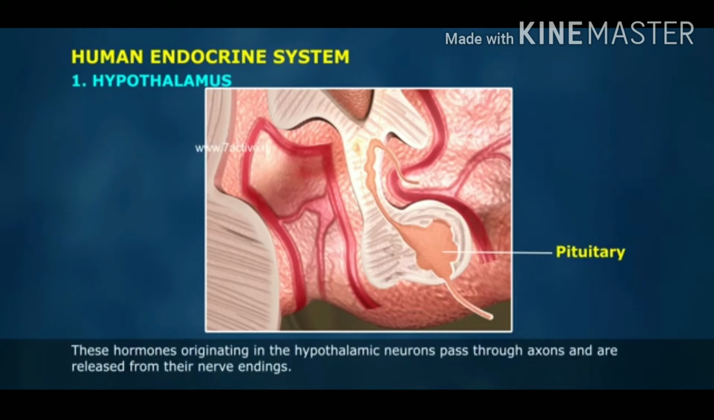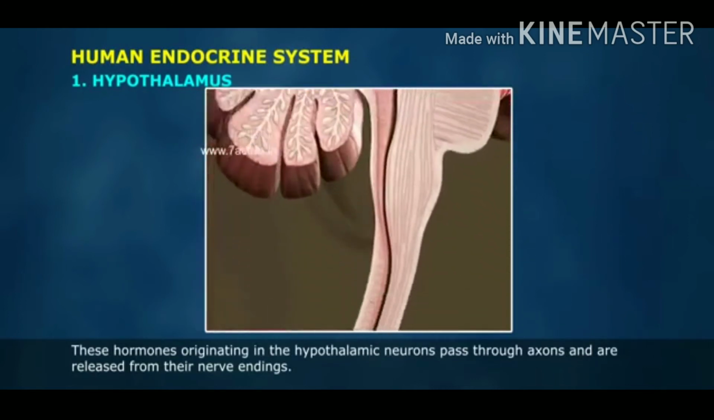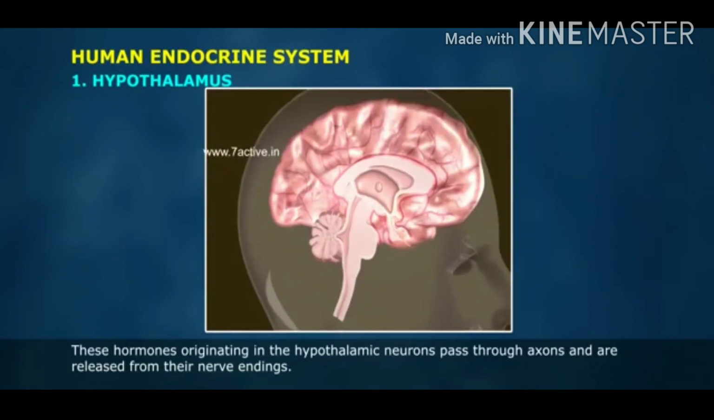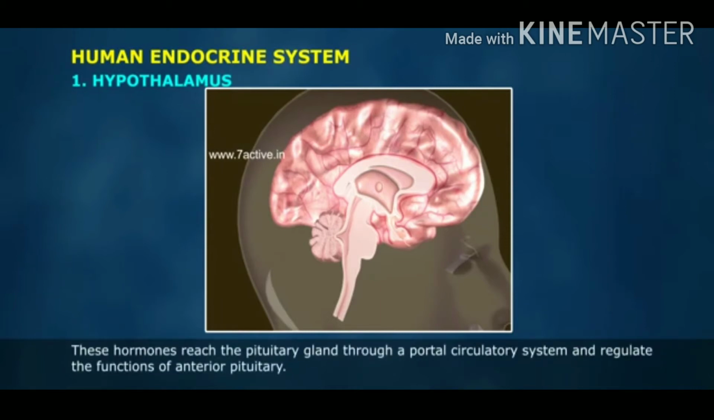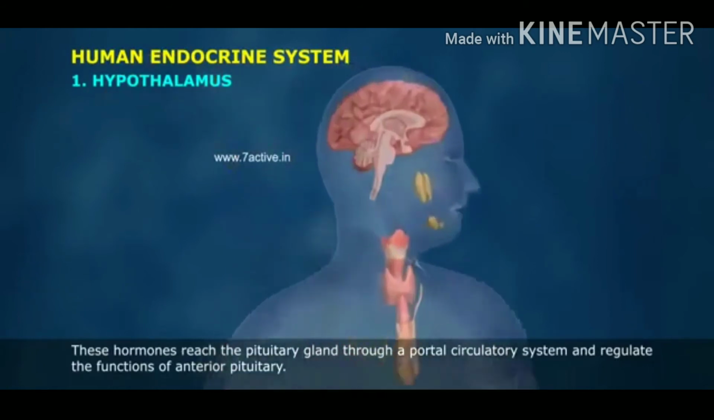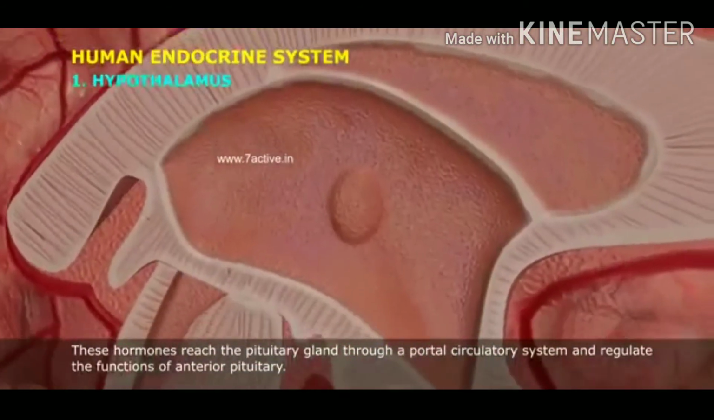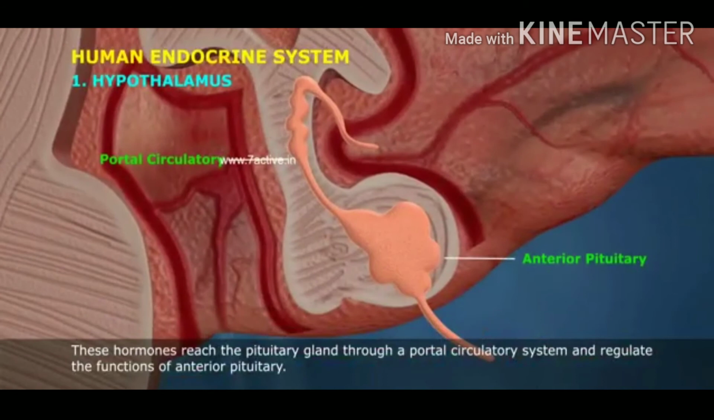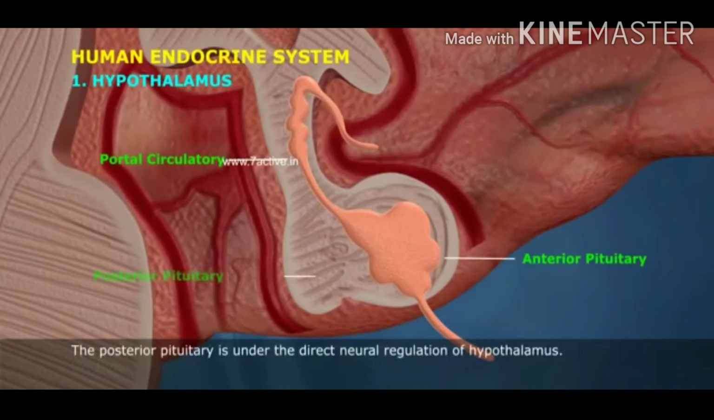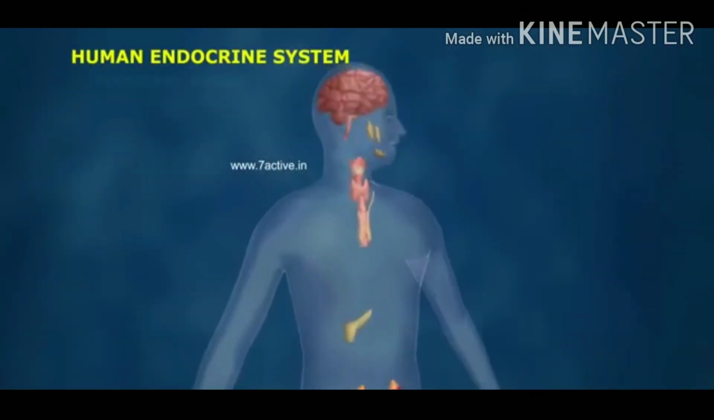These hormones originating in the hypothalamic neurons pass through axons and are released from their nerve endings. These hormones reach the pituitary gland through a portal circulatory system and regulate the functions of anterior pituitary. The posterior pituitary is under the direct neural regulation of hypothalamus.